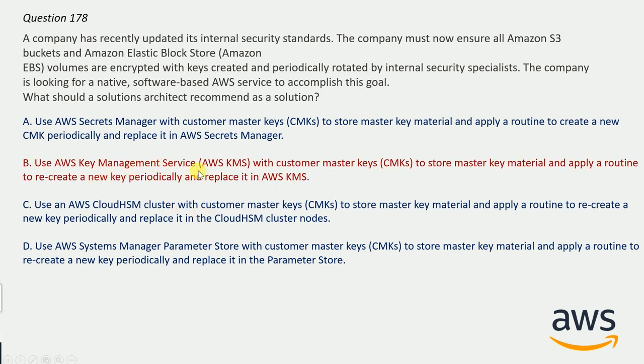Use AWS Key Management Service, that is AWS KMS, with customer master keys, that is CMKs, to store master key material and apply a routine to recreate a new key periodically and replace it in AWS KMS. So option B is correct here because encryption keys are stored in KMS, not in Secrets Manager. And Secrets Manager stores database credentials, API keys and auth tokens. So option B is correct here. And now question number 179.